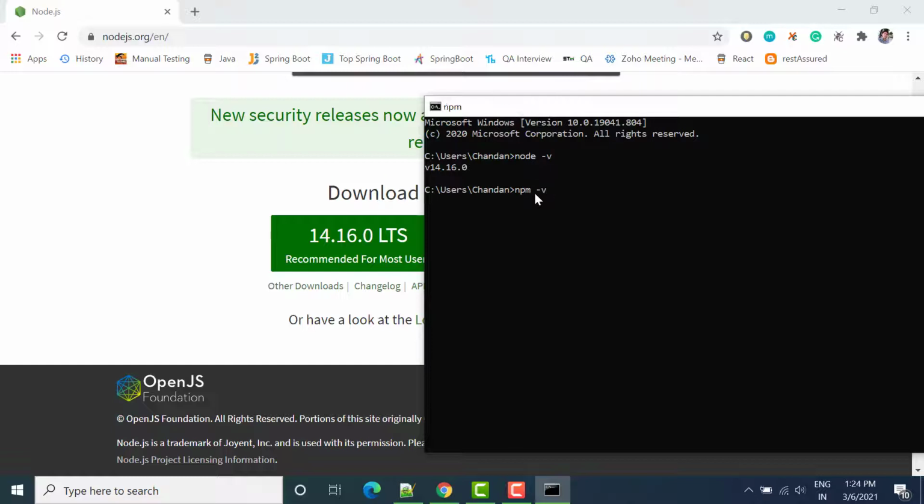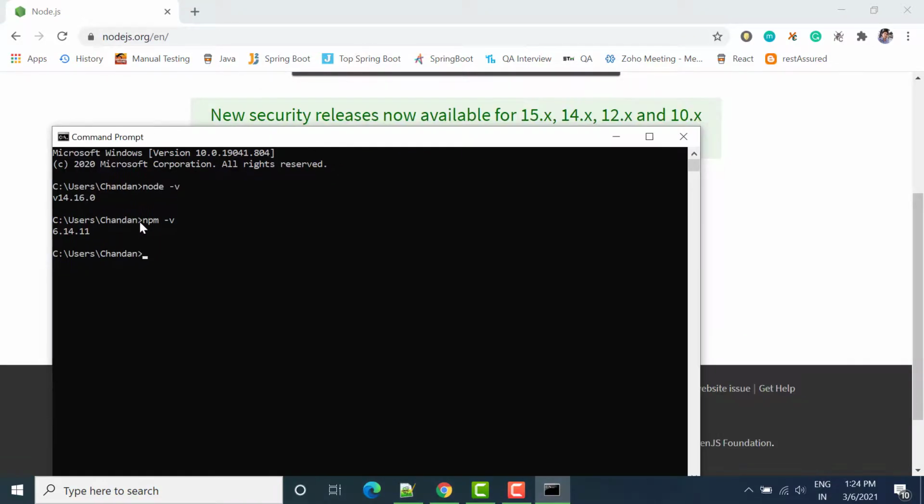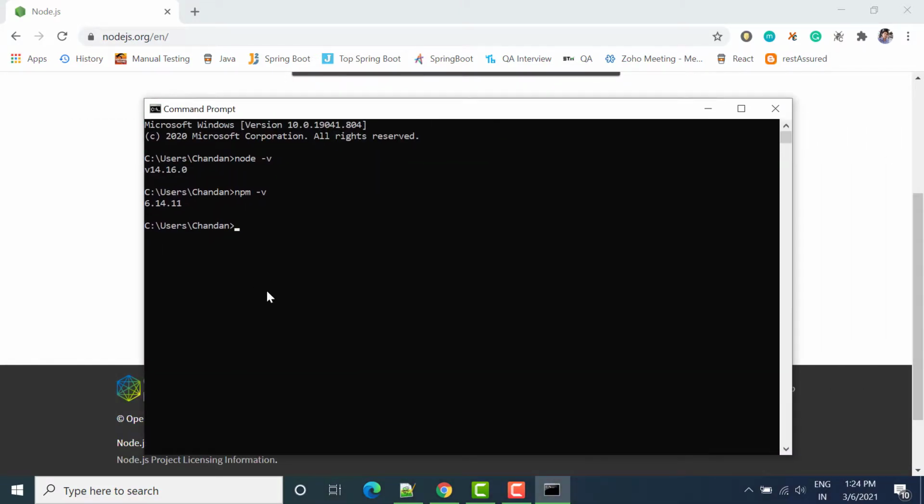Then you also have to check one more command, that is npm -v. This is Node package manager, which is also installed along with the Node.js software. This is used to install application software inside Node.js. We'll see how we can use npm. So this way we have installed Node.js in our system.